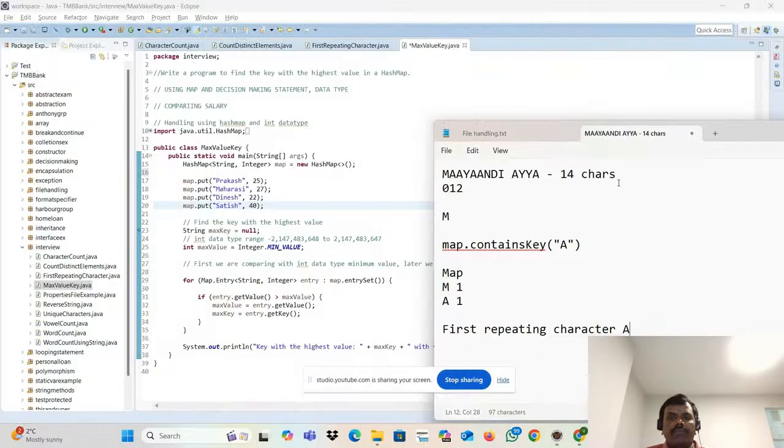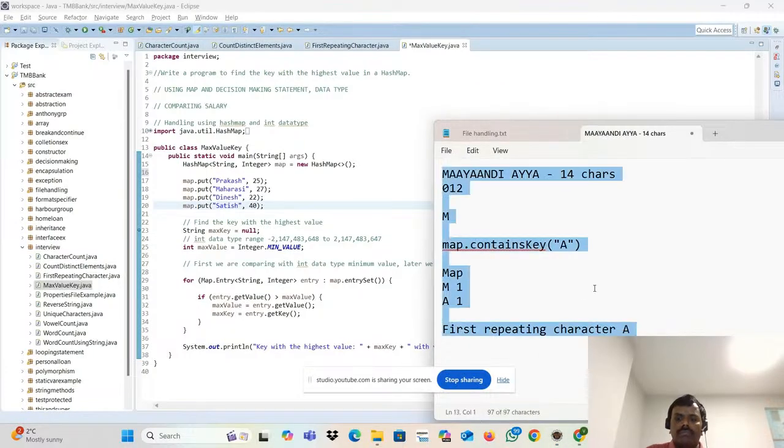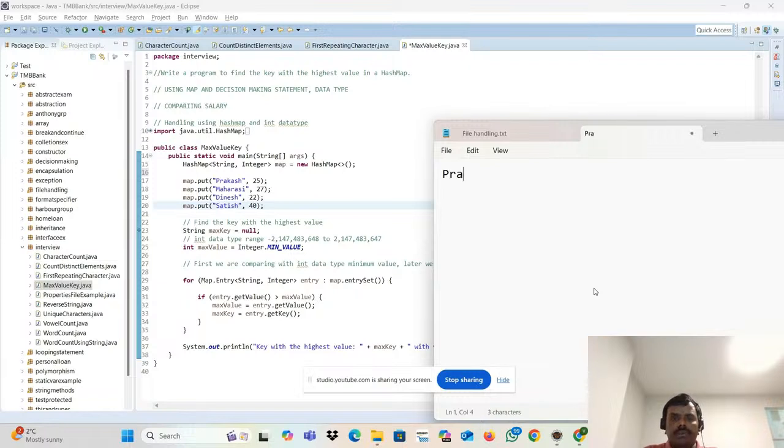So I have the four entries in the map: Prakash 25, Maharaj 27, Dinesh 22, Satish 40. These are all the entries I put in.